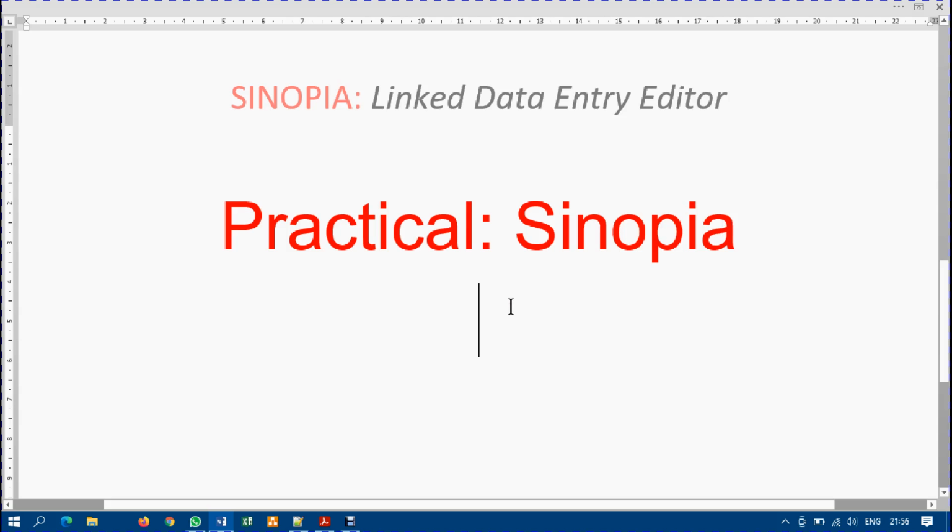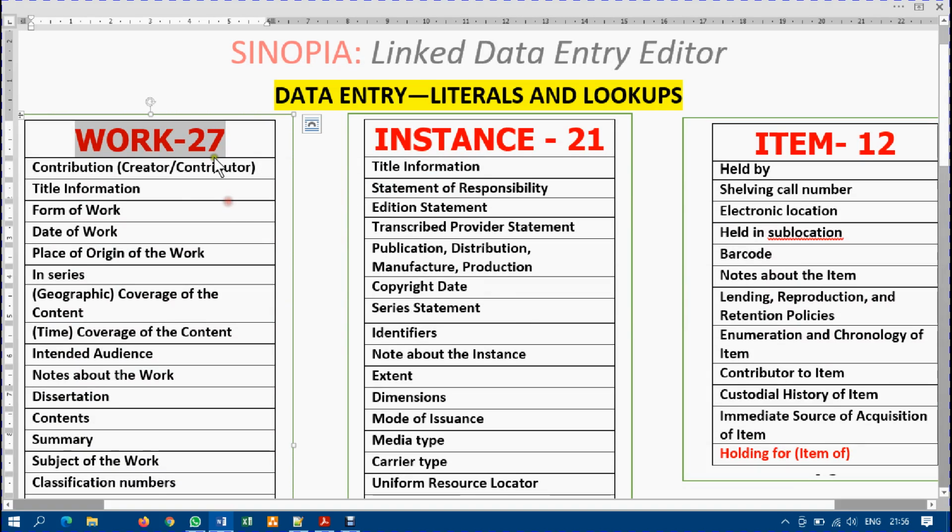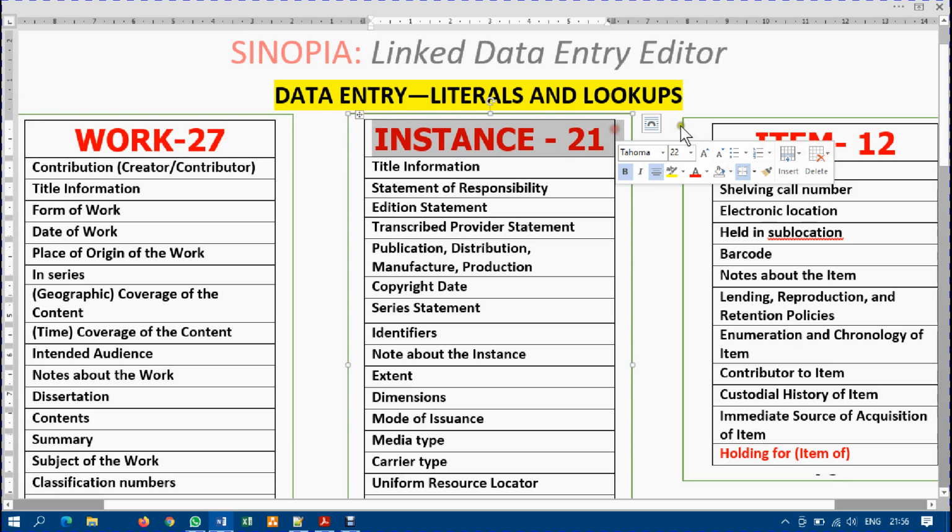take your mind back to the last training that we did, the last video. You can see we talked about the three aspects of Sinopia, and I told you that Sinopia has three parts. We have work, that is the data entry. There is a work part, there is an instance part, and there is an item part.